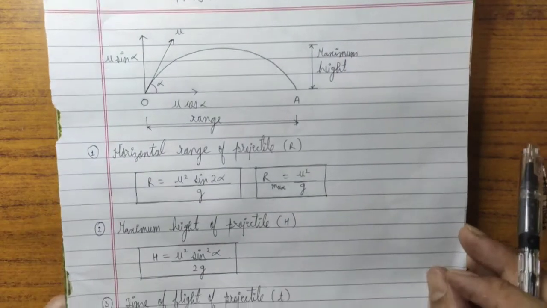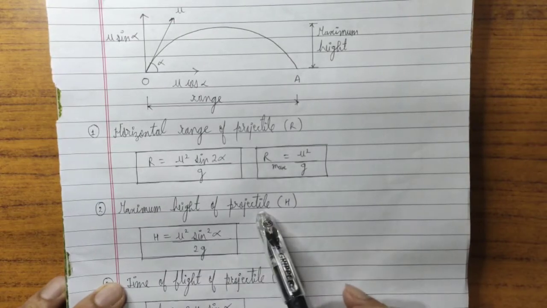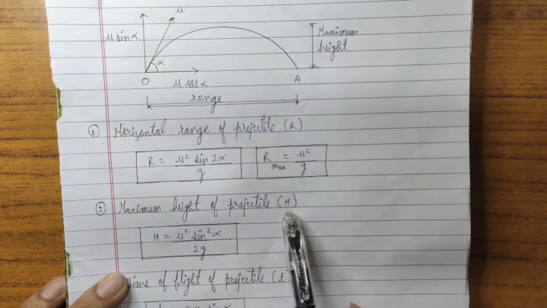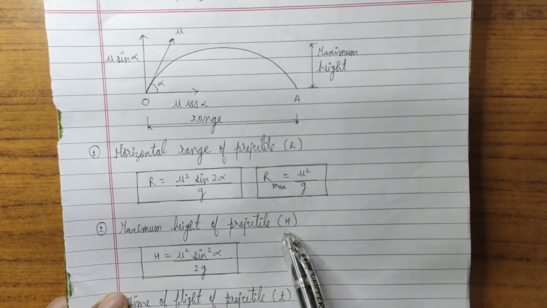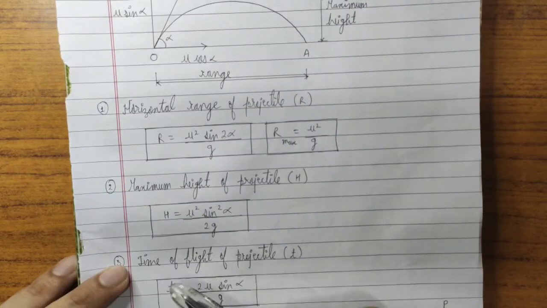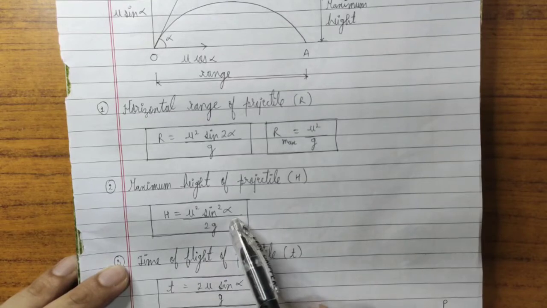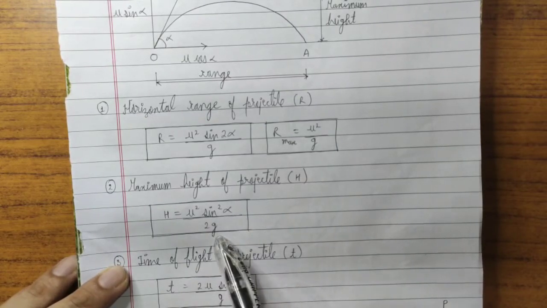Now the second parameter is the maximum height of projectile. So what is the formula? The height is represented by capital H. So this is the maximum height, represented by capital H. The formula is H is equal to u square sine square alpha upon 2g. Now we know what is u, what is alpha, and what is g.